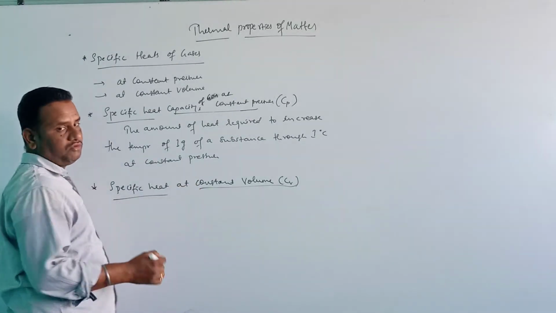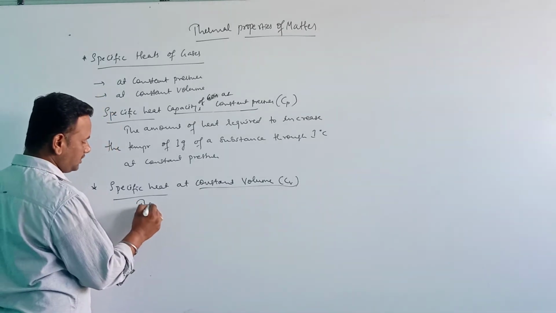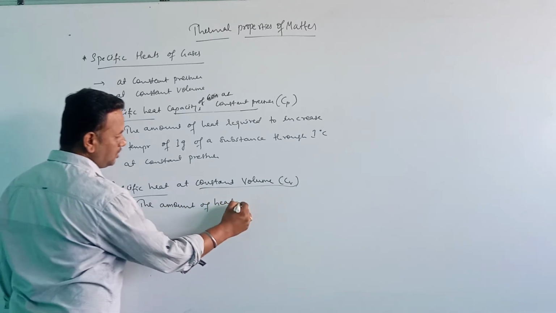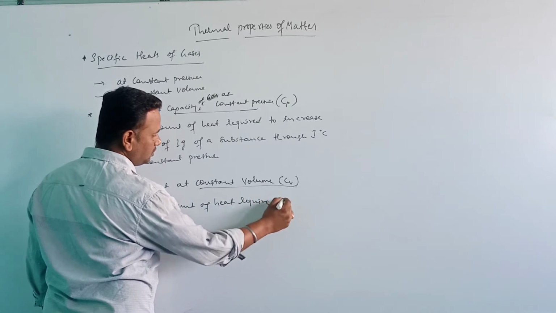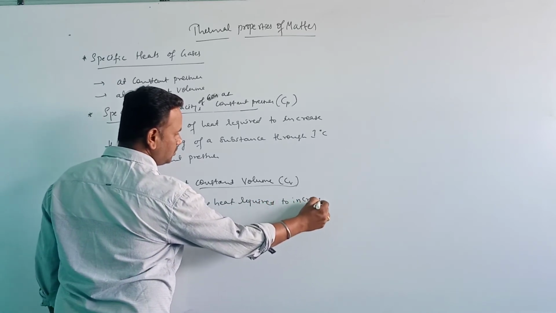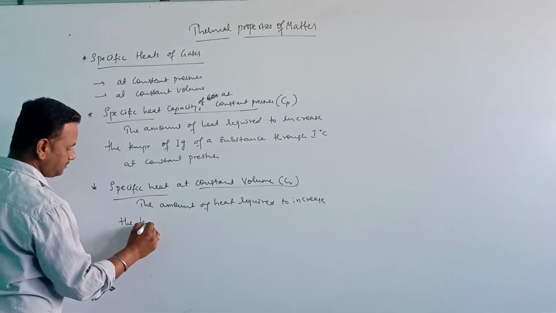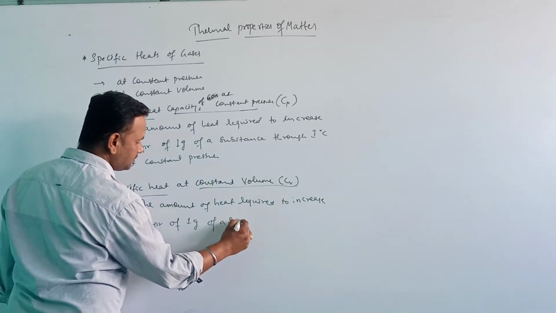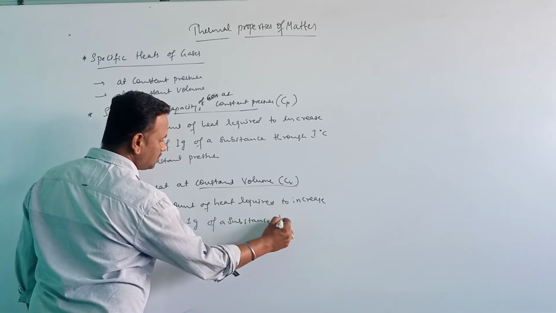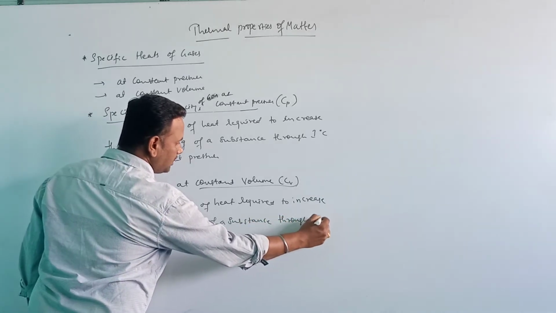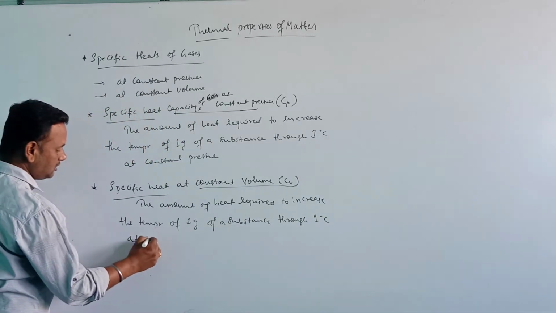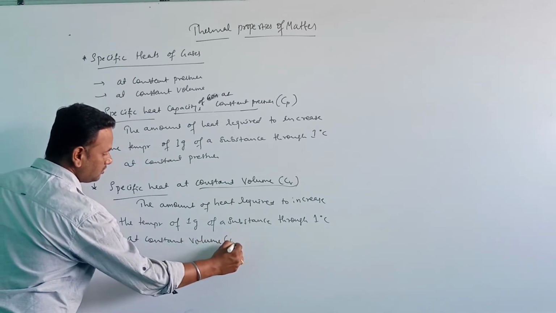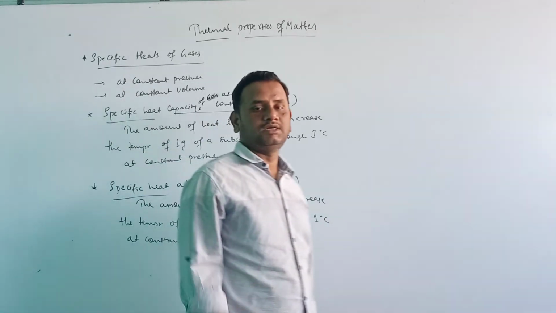Specific heat at constant volume is defined as the amount of heat required to increase the temperature of 1 gram of a substance through 1 degree Celsius at constant volume, and is called the specific heat of a gas at constant volume.